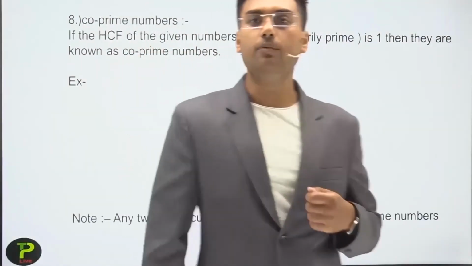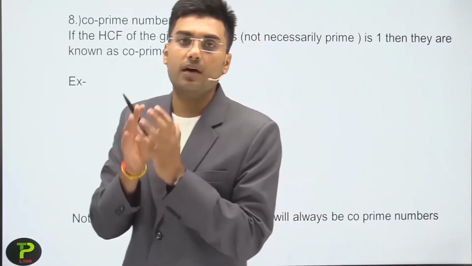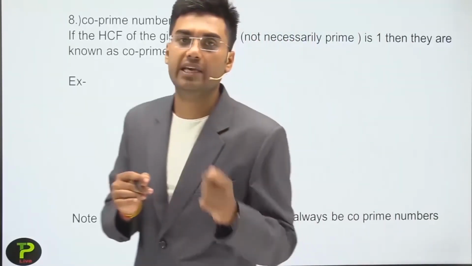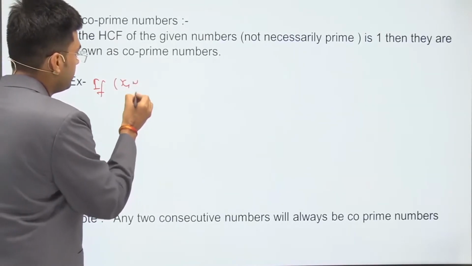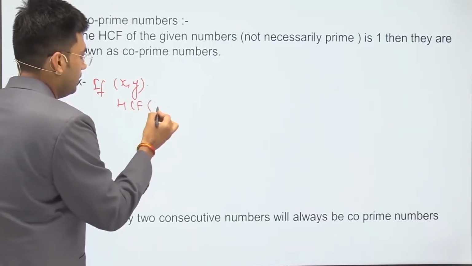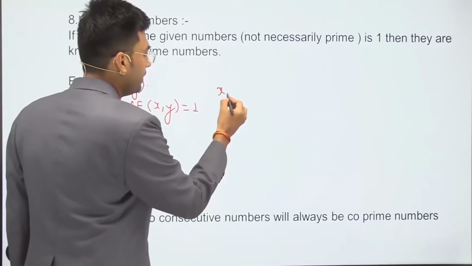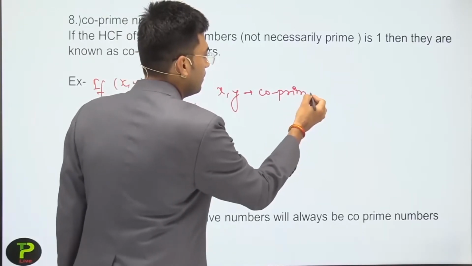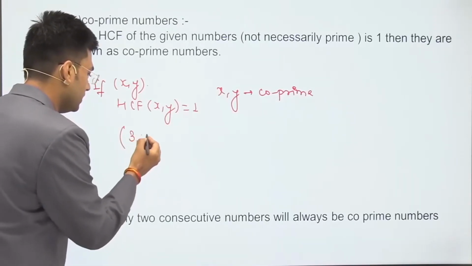Okay. So the next type of number is co-prime numbers. What are co-prime numbers? Co-prime numbers are those numbers which have HCF equal to 1. What does it mean? It means if the HCF of X and Y is equal to 1, then we can say that X and Y are co-prime of each other. For example, 3, 5,